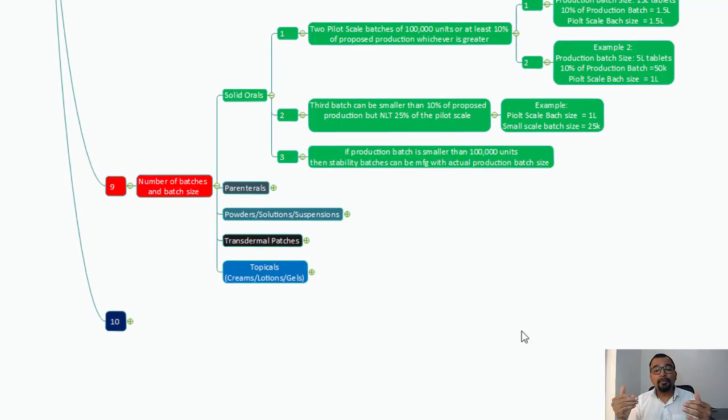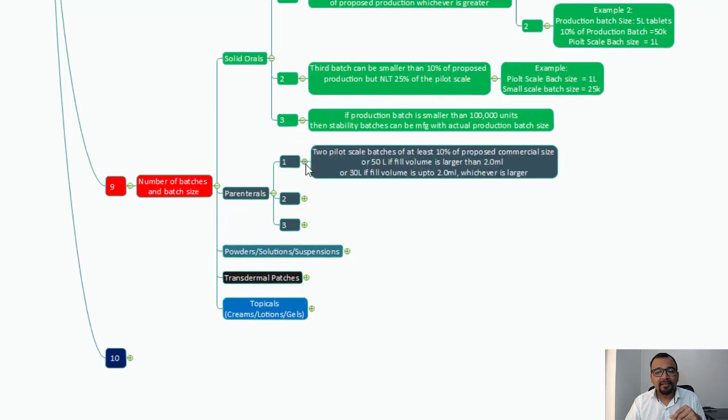Now, if the production batch is smaller than 1 lakh units, then stability batches can be manufactured with the actual production batch size. So suppose production batch size itself is 50,000. Then obviously the pilot scale batch size is going to become 50,000. Let us understand the number of batches and batch size in case of parenterals.